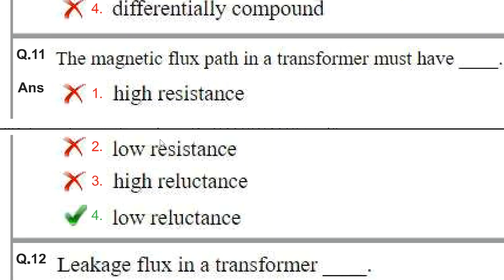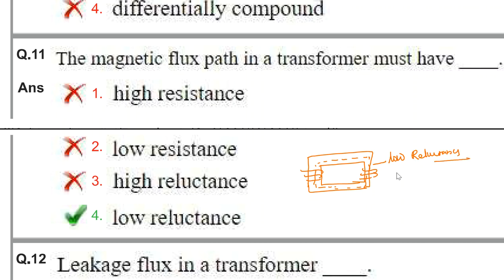Next one, the magnetic flux path in a transformer must have. The magnetic flux path means the core we have seen here earlier. So the core will have to pass the flux very easily, smoothly. It will not offer much opposition to the flux. So that means it should have low reluctance.